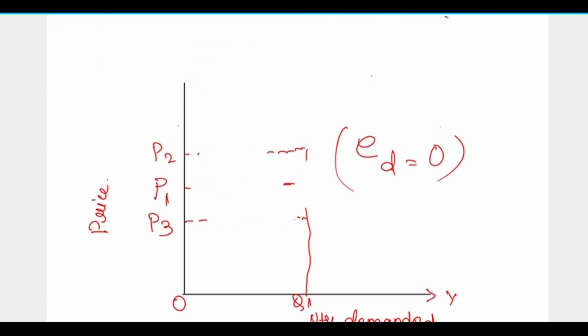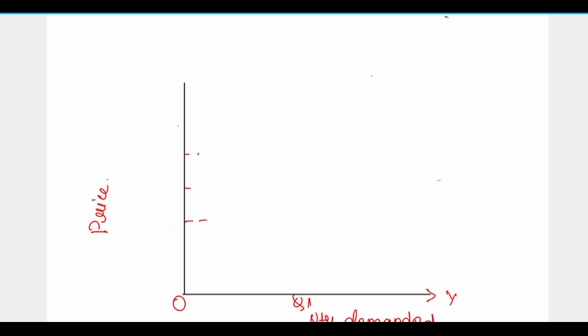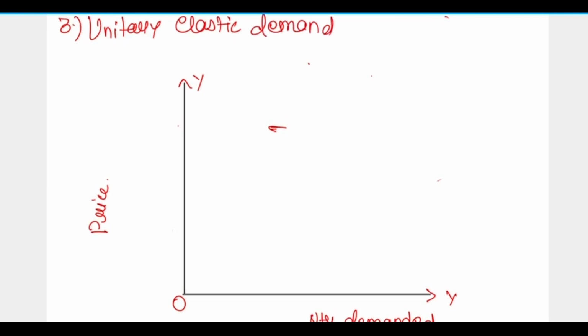Now comes the third one, that is unitary elastic demand. There, ED equals 1.